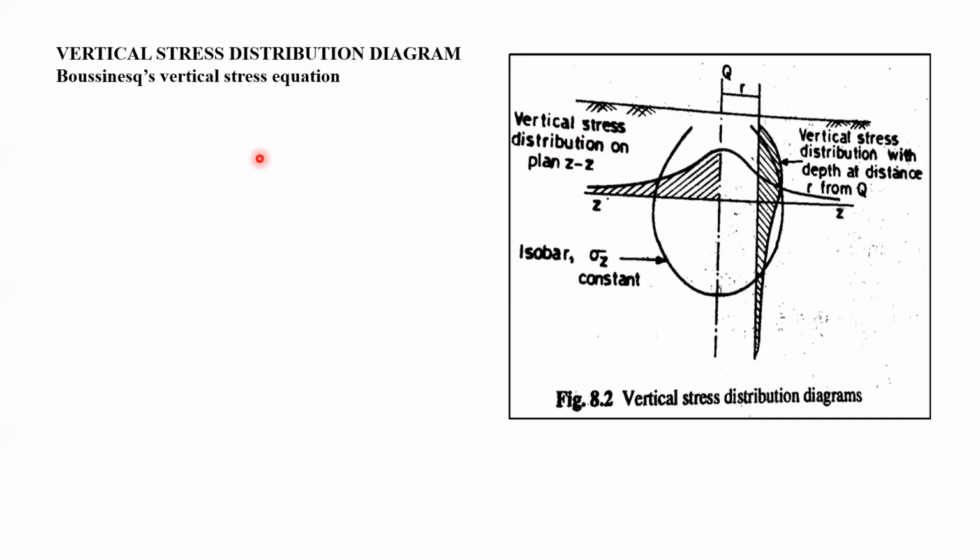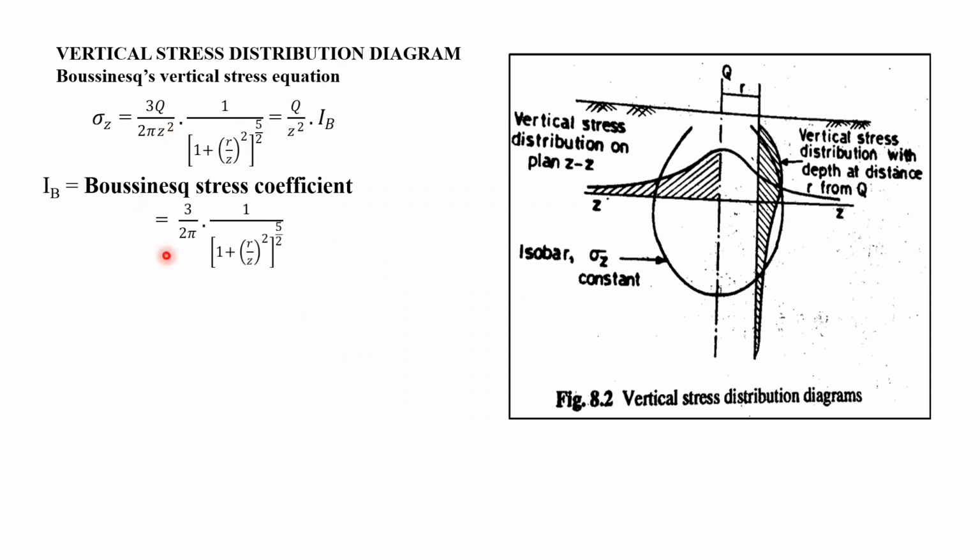Vertical stress distribution diagram, and how we can draw the diagrams, that is the vertical stress distribution diagram using the Boussinesq stress equation, right? So you can see the Boussinesq equation here. Q should be known, R should be known, Z should be known, right? Then for particular values of Q, we can draw the vertical stress distribution diagram.